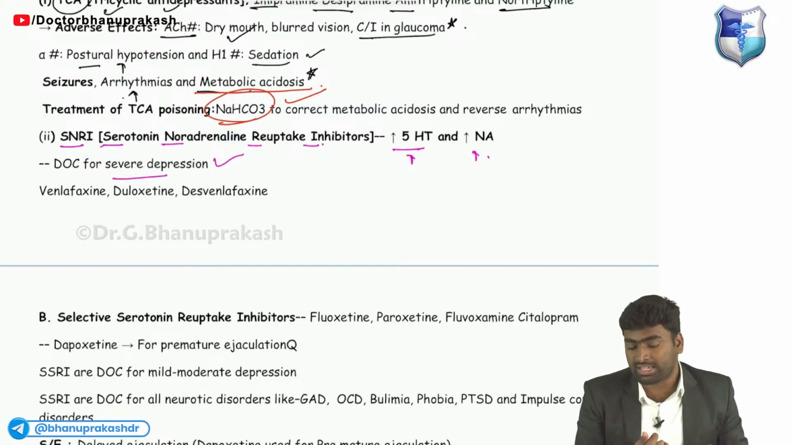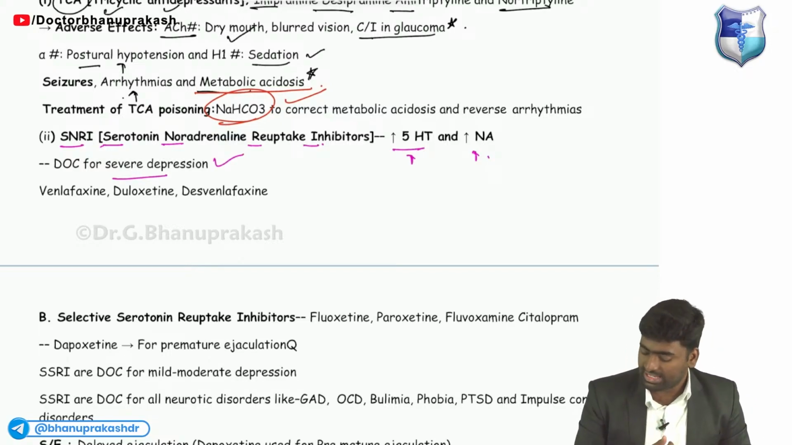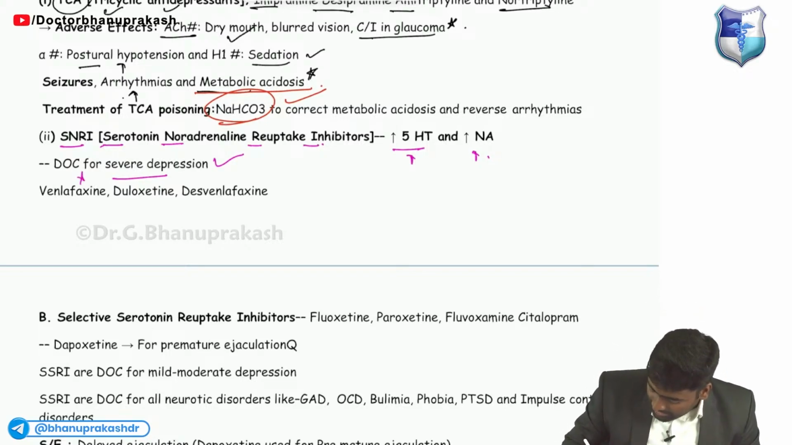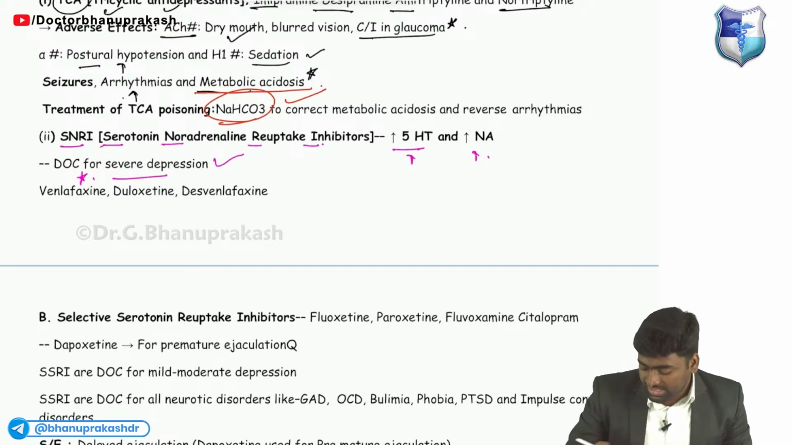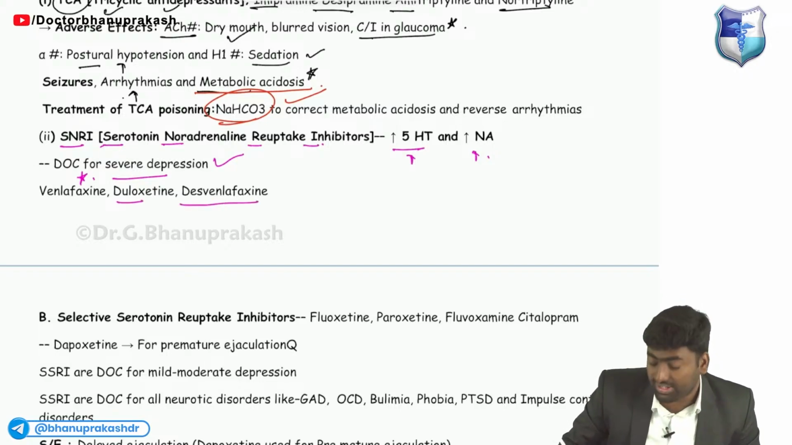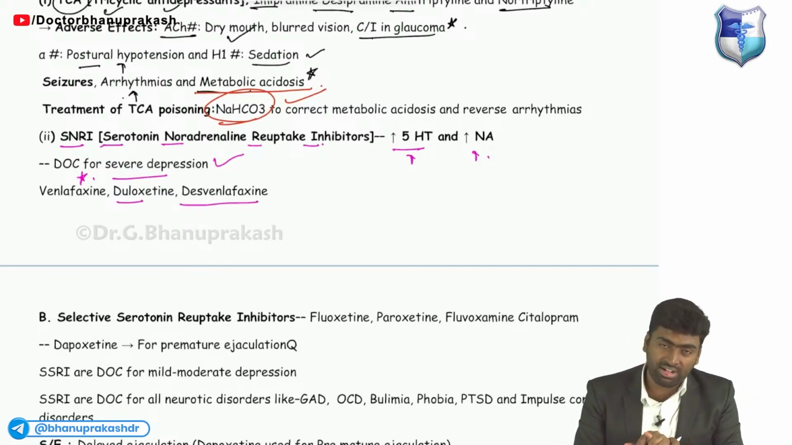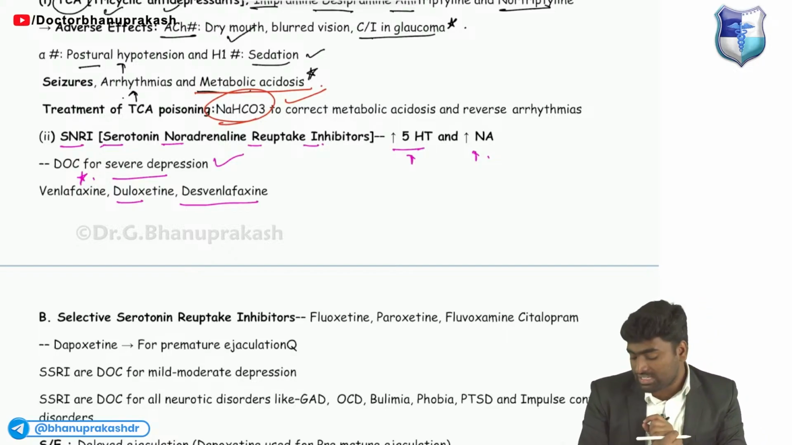वरस यूजुअल के लिए हम SSRI यूज करेंगे, वो हम देखेंगे. ठीक है, वरस फॉर सीवियर डिप्रेशन it is this SNRI. It is for severe depression, which includes mainly venlafaxine, duloxetine, and desvenlafaxine. These are the three drugs which come under this SNRI, which are used for severe depression.